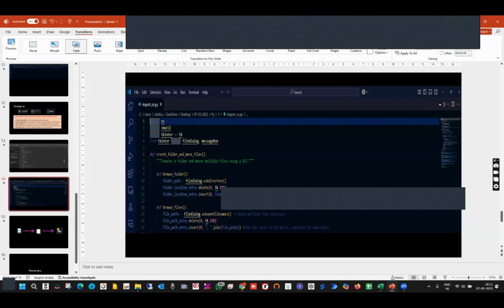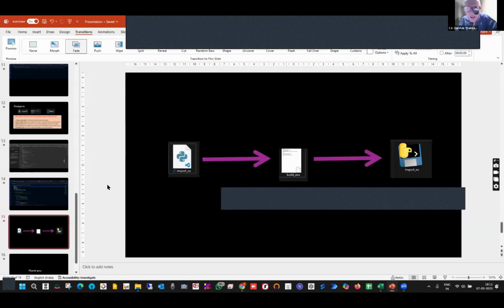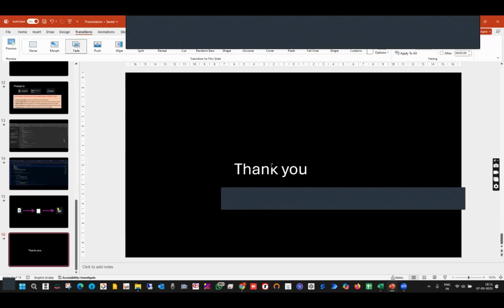You can use any platform you like. Also, if you want to convert it into an executable file, there is something called a builder, and GPT will make that too. It is even a code. So this is all that anybody can do.